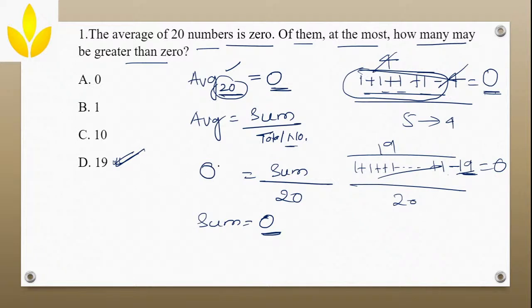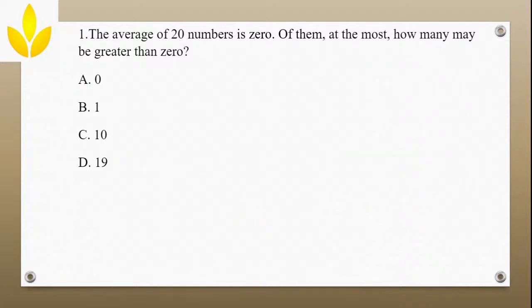Now why not 20? Because if you keep this also greater than 0, then you will get a sum more than 0. You don't get sum equal to 0. As simple as that. Clear? Okay, I hope you understood this. Let us go to the next question now.